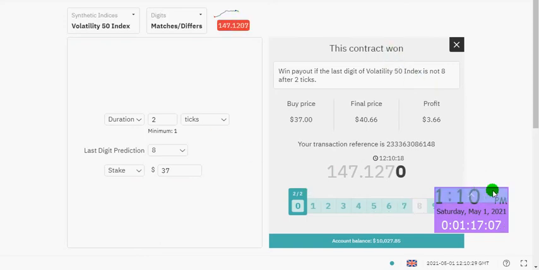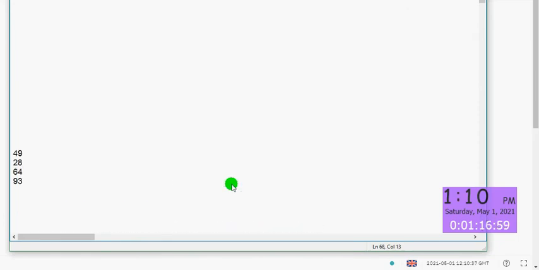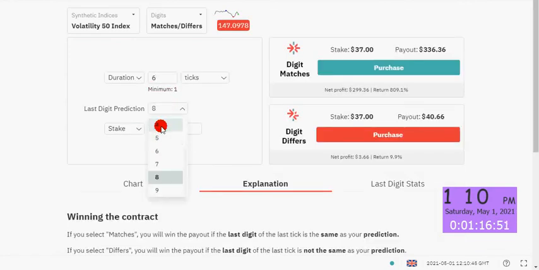So we're going to wait for 2 minutes. Once this thing is 1:15, we're going to place the third trade. Let me just enter it there, 6-4. So we're going for 6-4 now. The tick is 6 and the prediction is 4. Once this thing is 1:15, we will place the third trade.